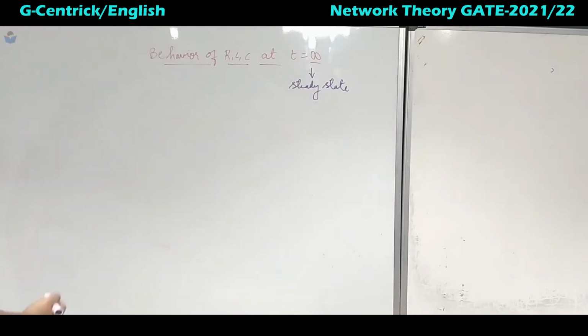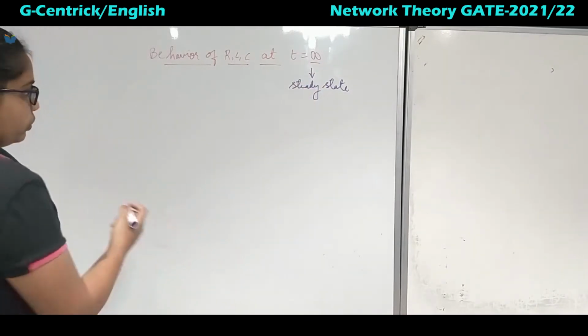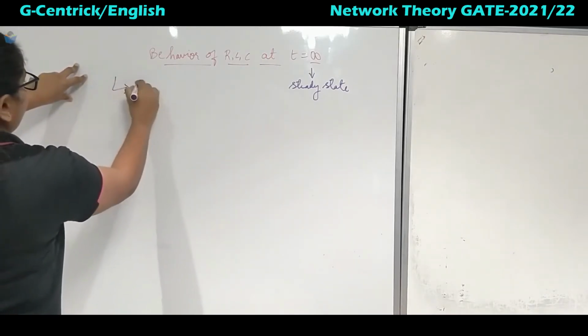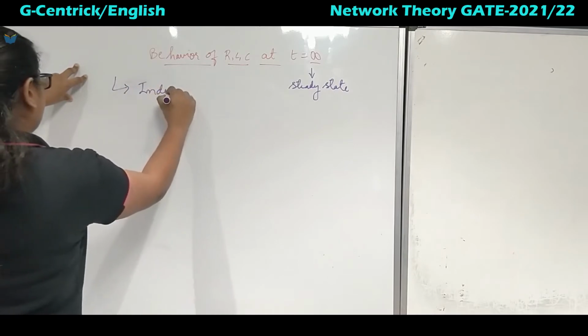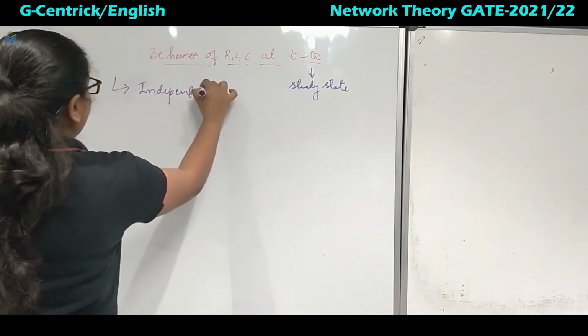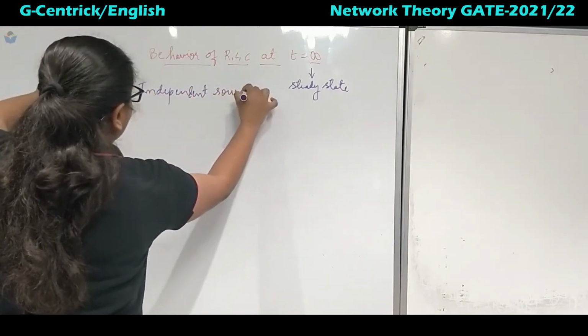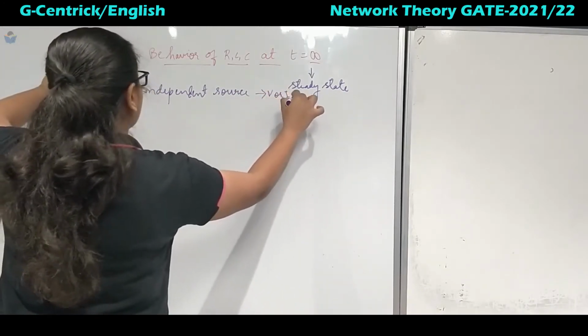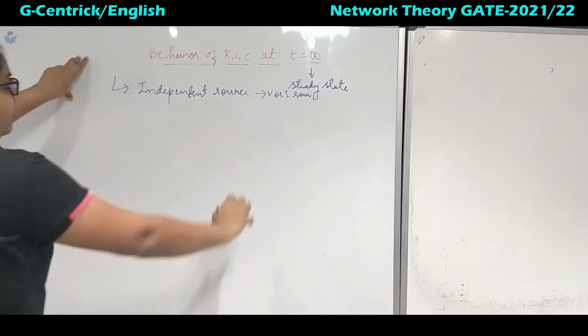Now whenever you have an independent source, either current or voltage, it can be any of them, V or I source, but it should be independent.